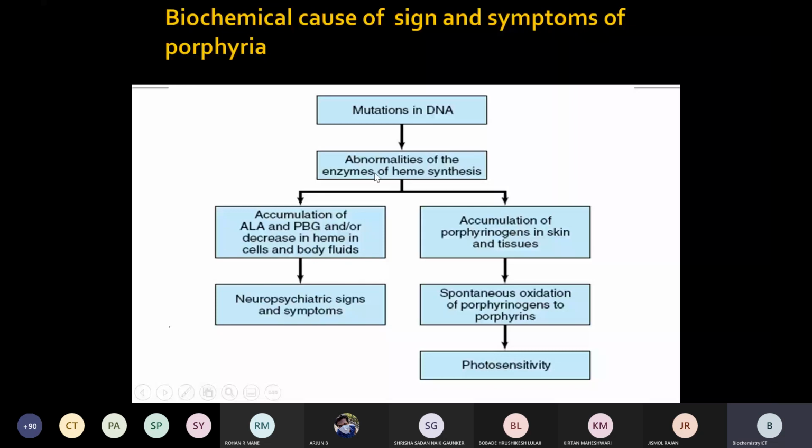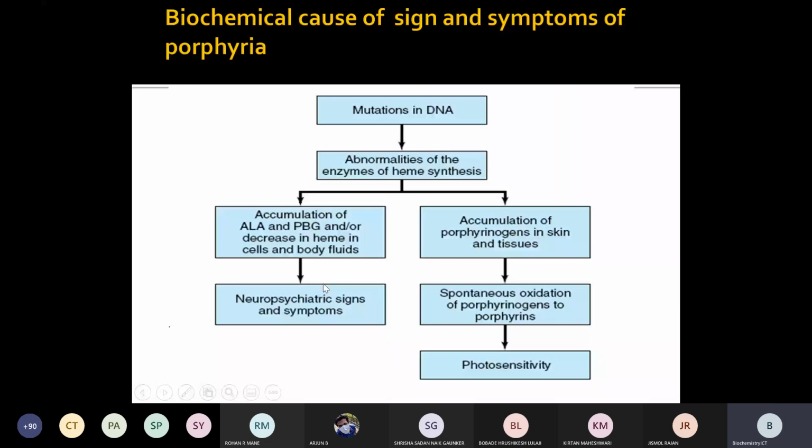So enzyme deficiency in heme synthesis takes place due to mutation in DNA. Due to that, there is accumulation of aminolevulinic acid and porphobilinogen, that is ALA and PBG, or a decrease in heme in cells and body fluids. And this will lead to neuropsychiatric signs and symptoms.